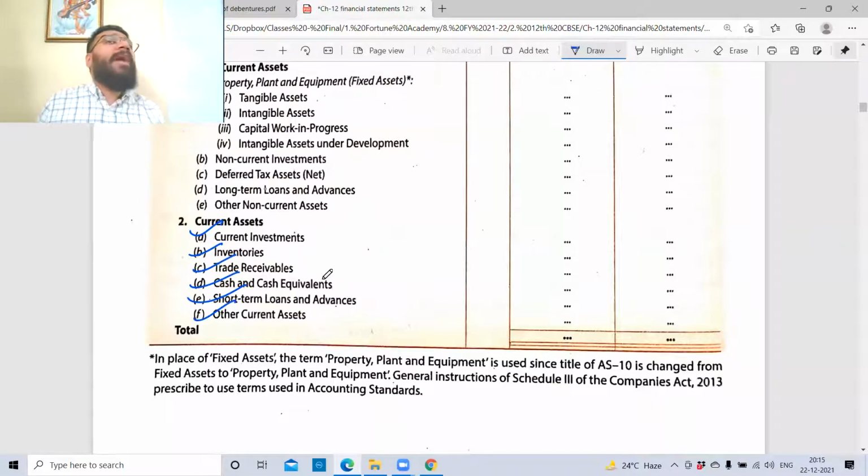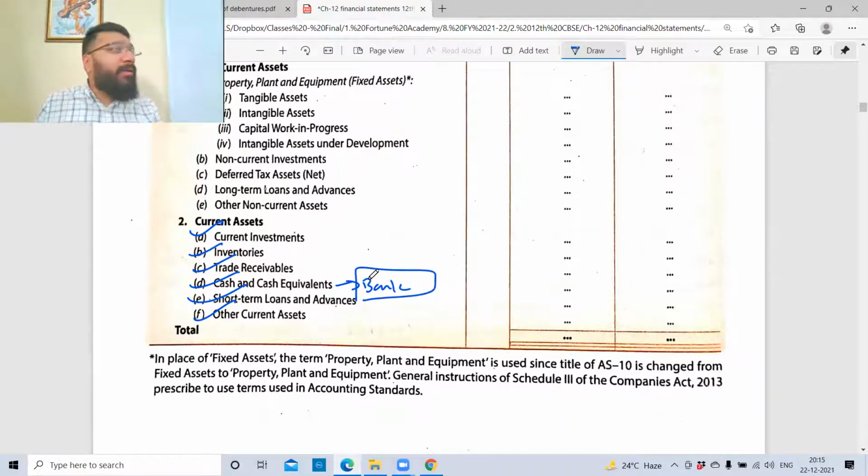Now bank, where will you record? Under cash and cash equivalents. Excellent. Where will you give the breakup? In notes to accounts.